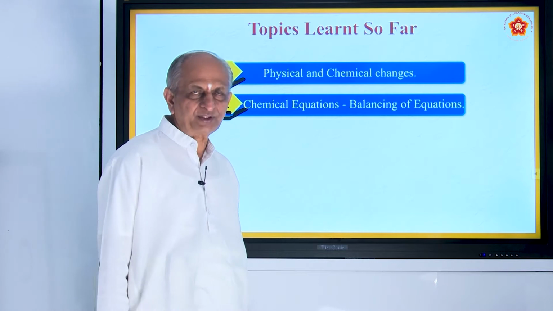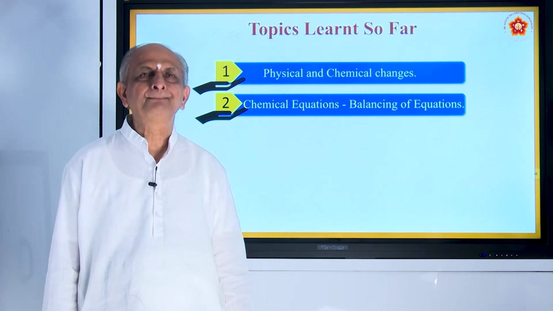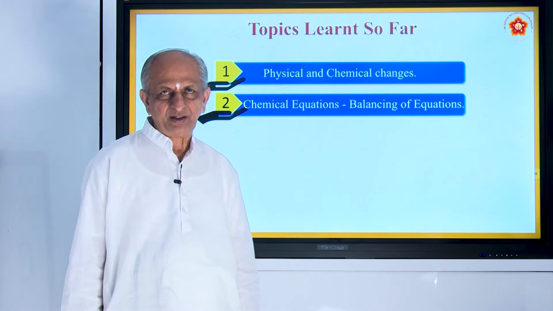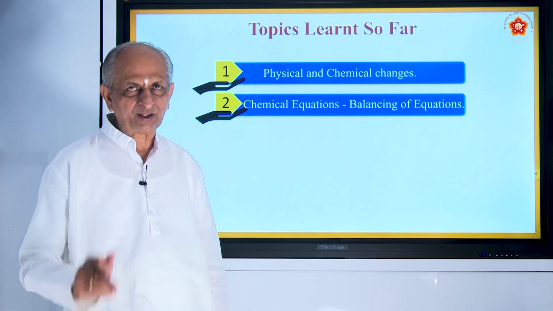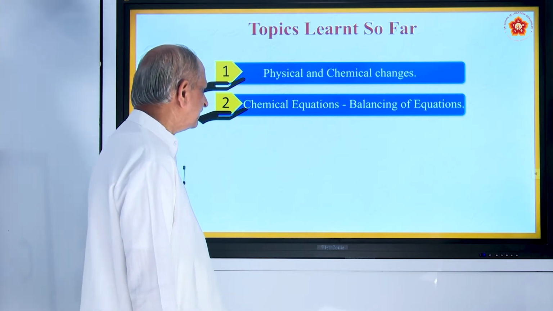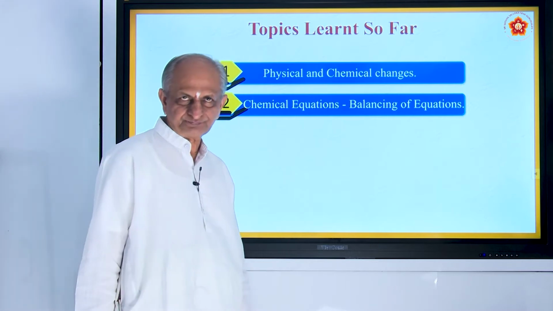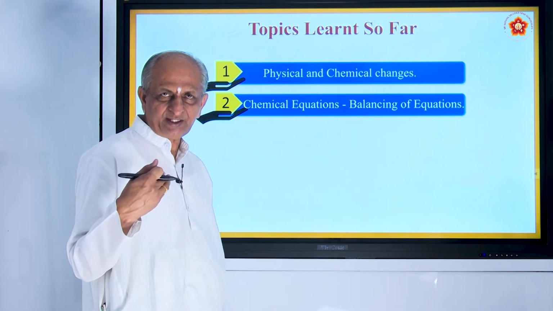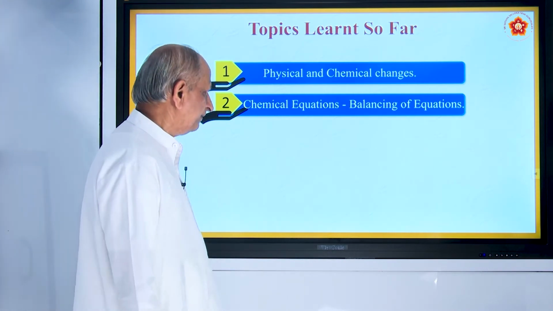Also we have studied about chemical equations, where there will be two parts. One is called reactants and products. In between you have an arrow mark showing the direction of chemical reactions. Also you have seen balancing of equations, wherein the number of atoms in the reactant side should be equal to the number of atoms in the product side.